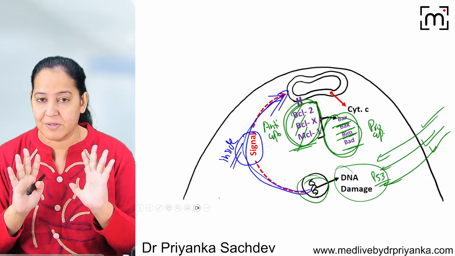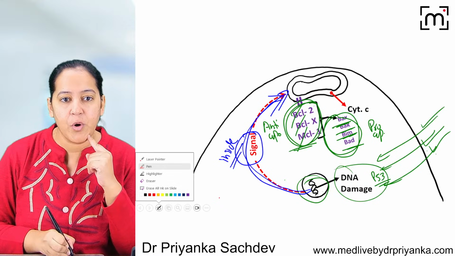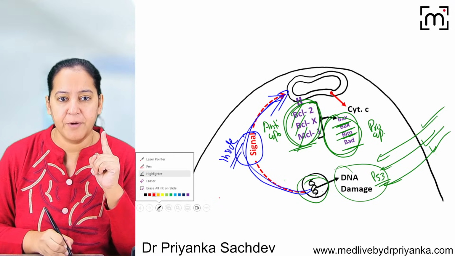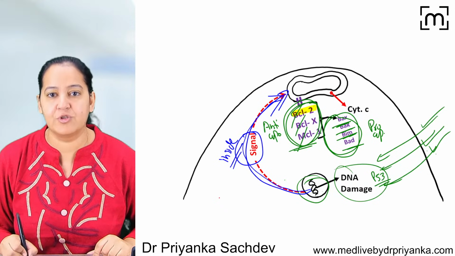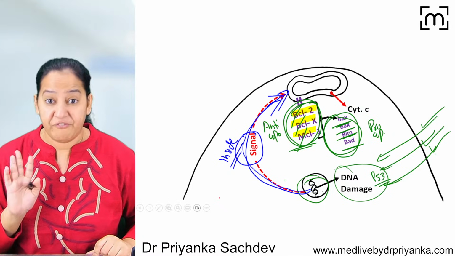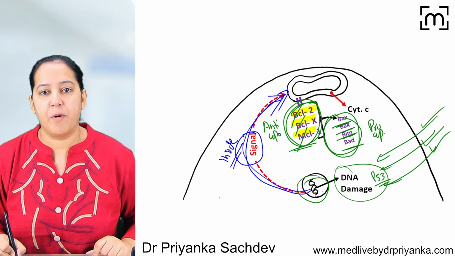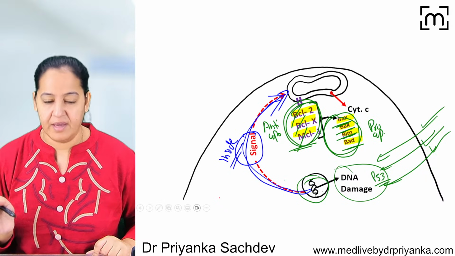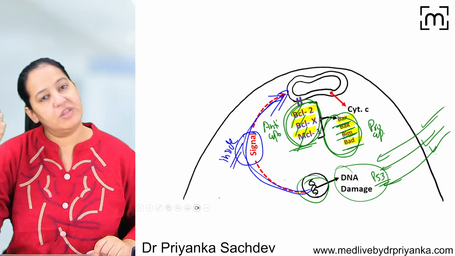Yes, you have to learn the examples also. How many anti-apoptotic proteins do you know? There are many examples. BCL2, BCL-XL, MCL1 are a few of them. And apart from that, the pro-apoptotic ones are BAX, BAK, BIM, BAD. So we have replaced these 3 guards with another 4 guards.